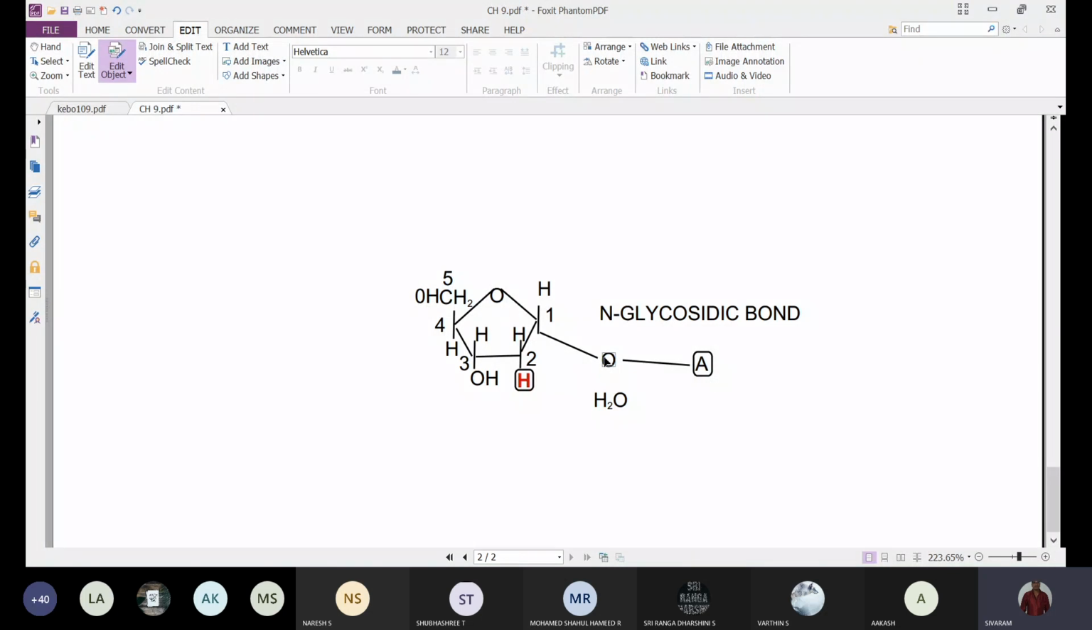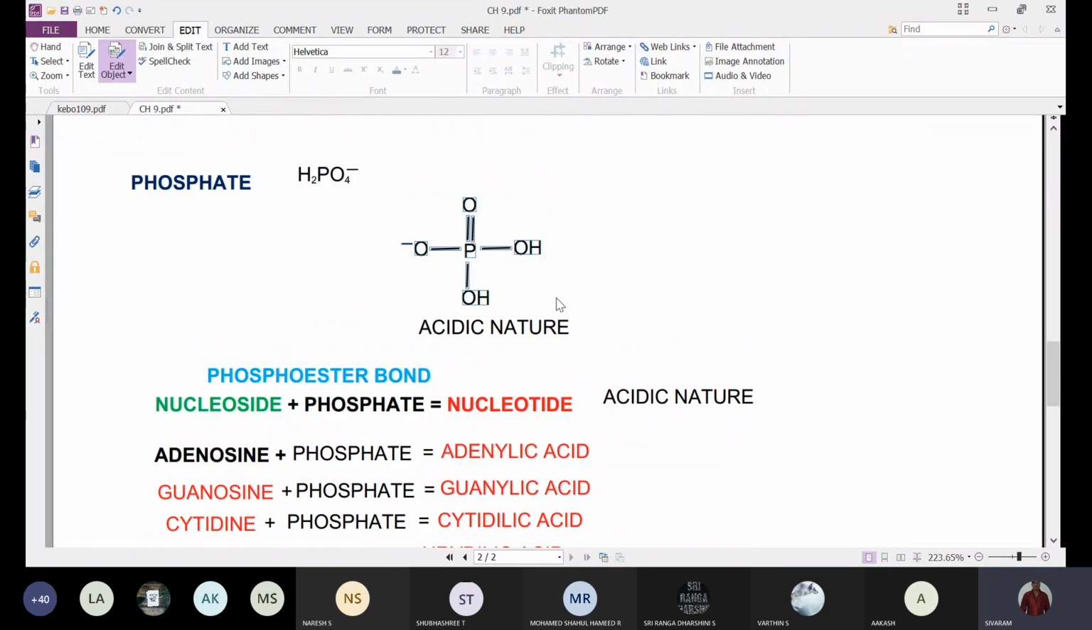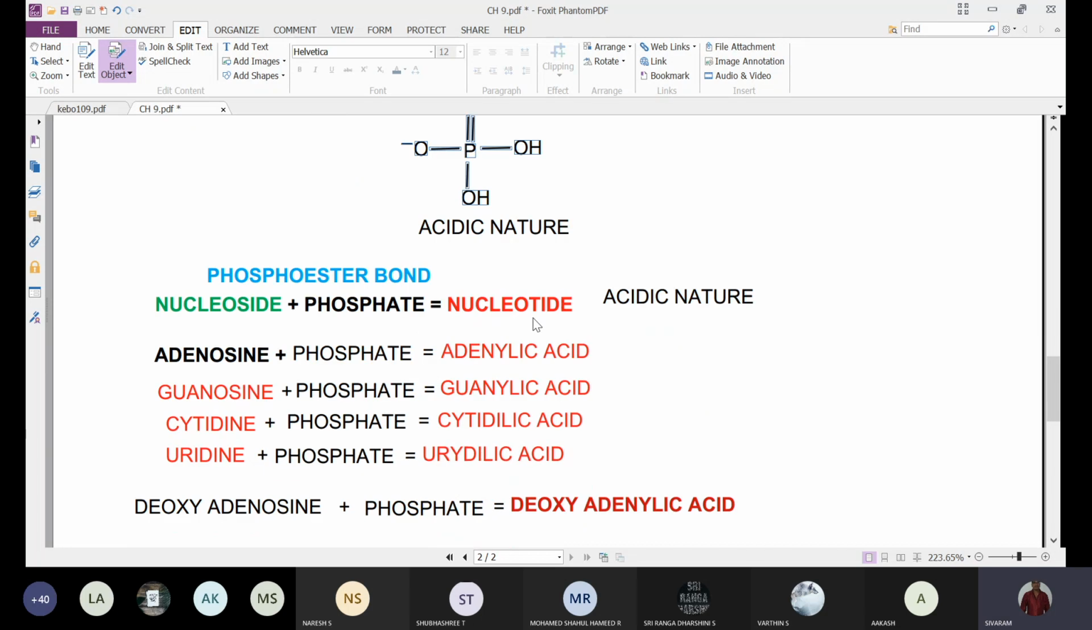With the help of the N-glycosidic bond, ribose or deoxyribose binds with the nitrogen base, and the resultant structure we are calling a nucleoside. This nucleoside now binds with the phosphate molecule. We already discussed phosphate, so now the structure of phosphate. We can take this one.